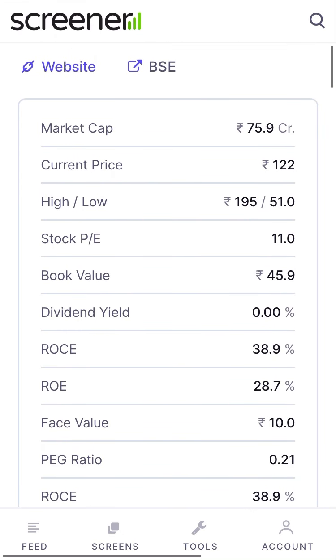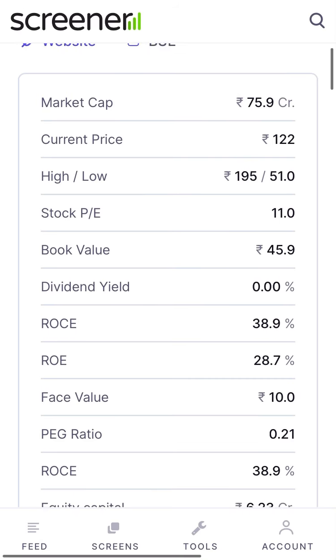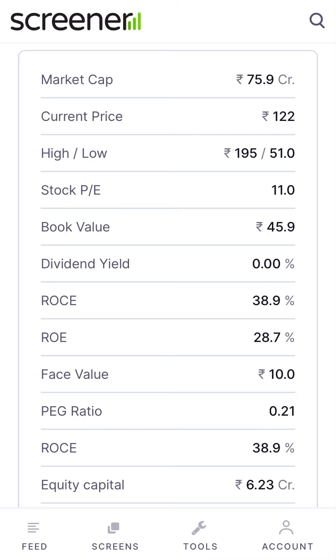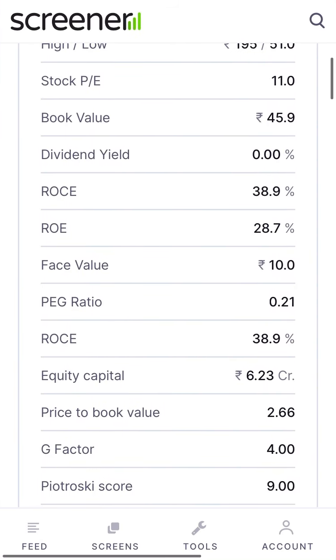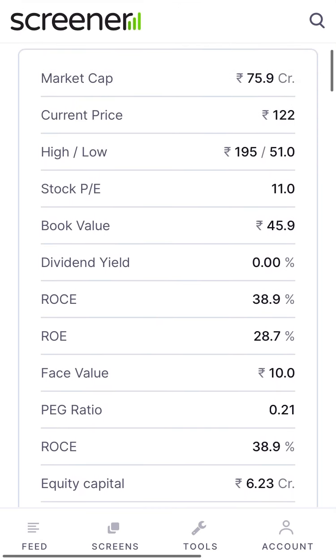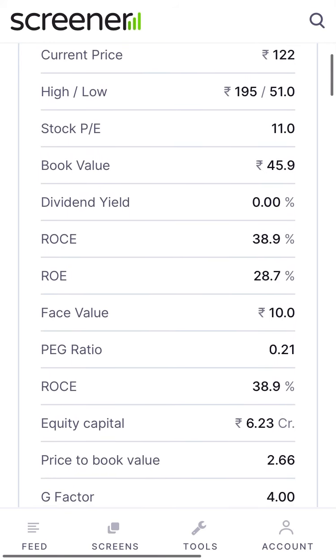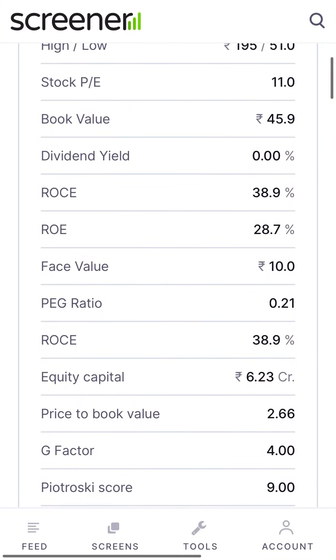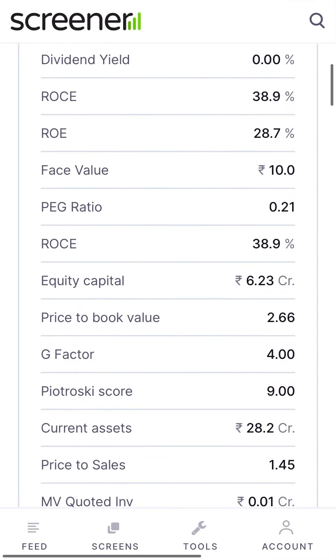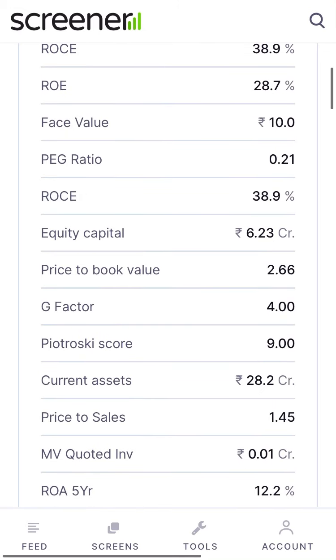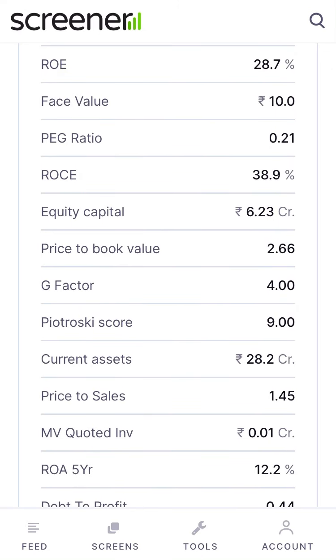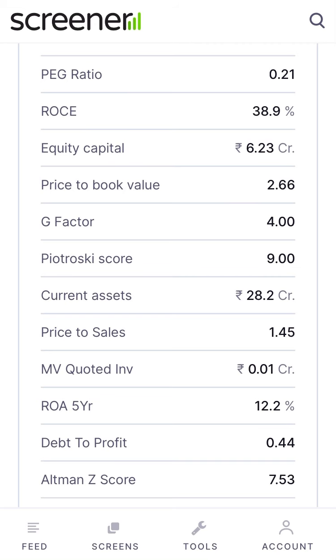So now let's check the market cap. Market cap is 17.9 crore. Current price is 122, with a high and low of 195.51. Stock P/E is 11, which is very good, reasonable. Book value is 45.9, which is I think less than the current price, but return on capital employed is 38.9, ROE is 28.7, face value is 10, PEG ratio is 0.21.